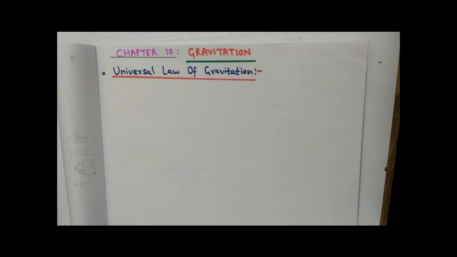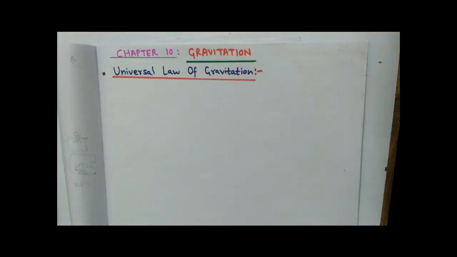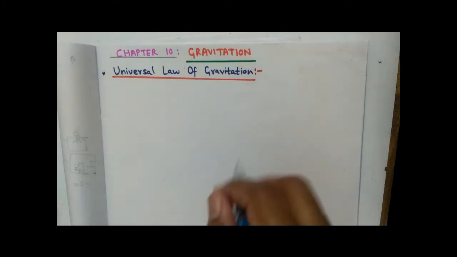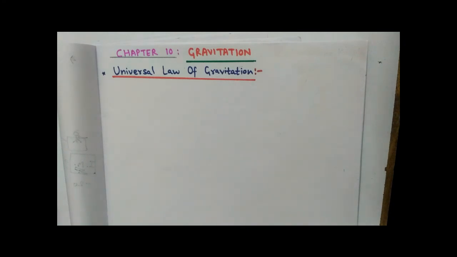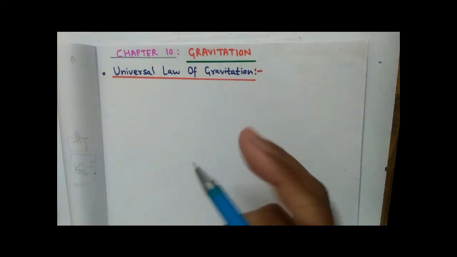Good morning, students. In today's class, we are going to start our new chapter, that is gravitation. There are a few general questions, like why does Earth revolve around the sun, or why do other planets revolve around the sun? And we know that there are millions of stars in our universe, so why is there no random collision between them? And why is there no random collision between all the planets,